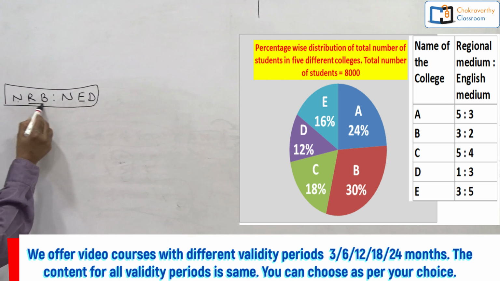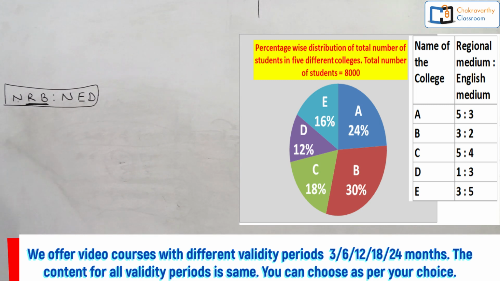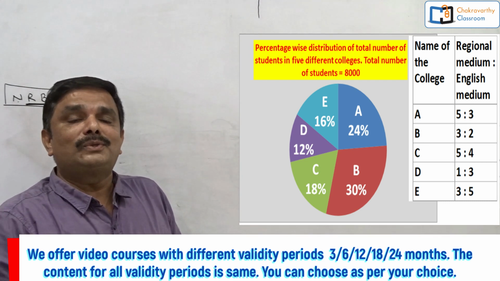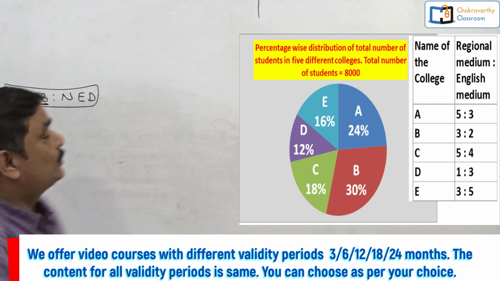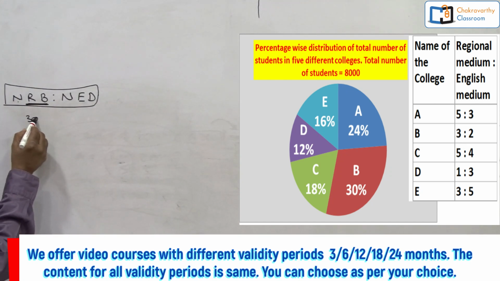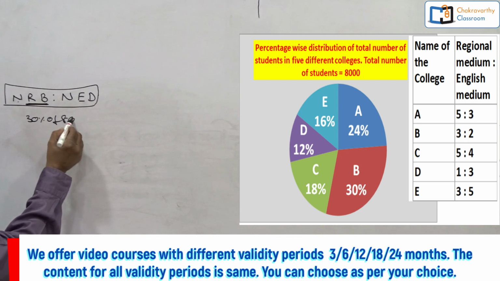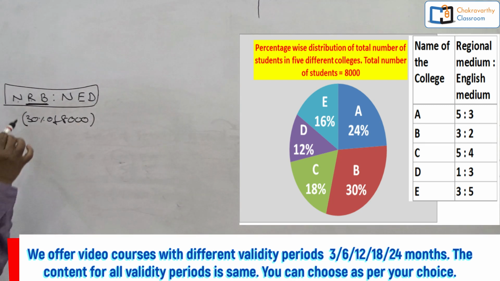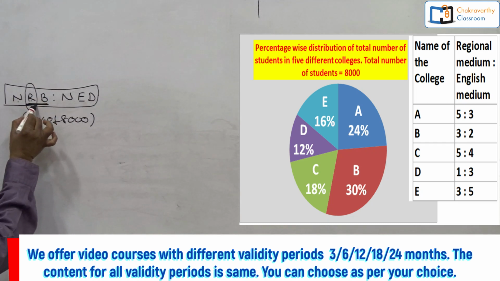Number of regional medium students in college B. First of all, you see, college B, the distribution is 30%. Total number of students is 8,000. So the conventional method is 30% of 8,000, total number of students in college B. But I need regional medium students.